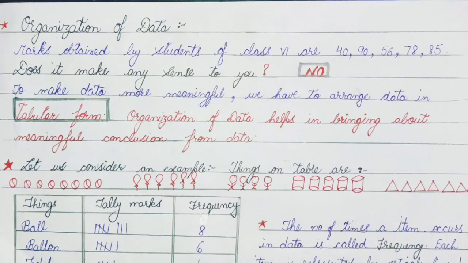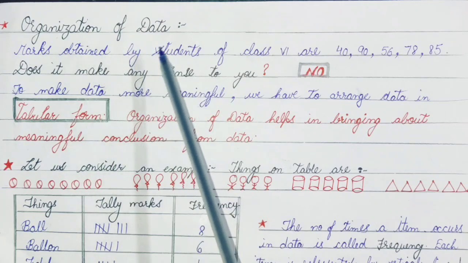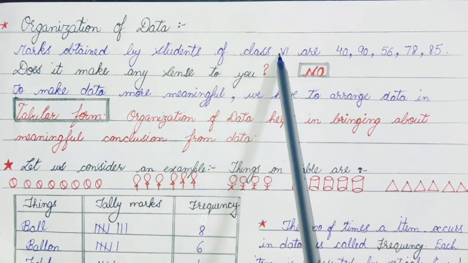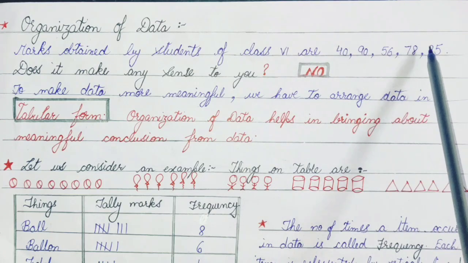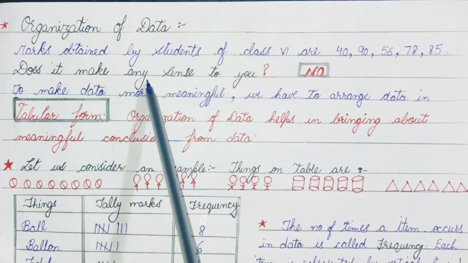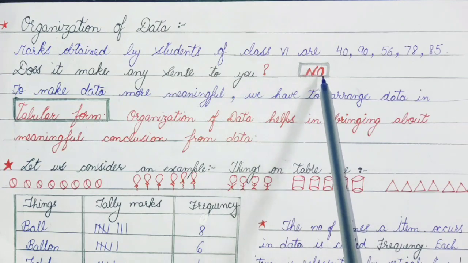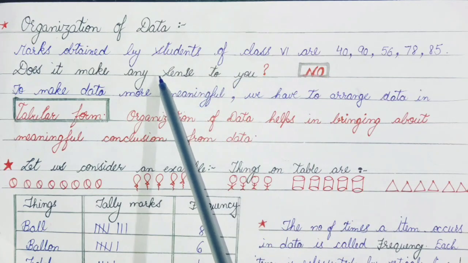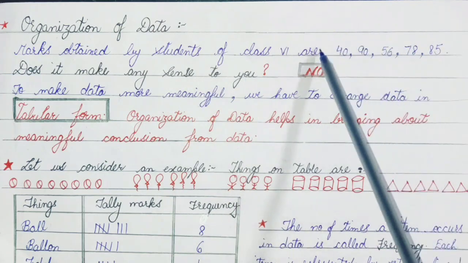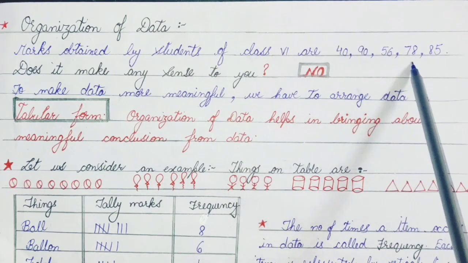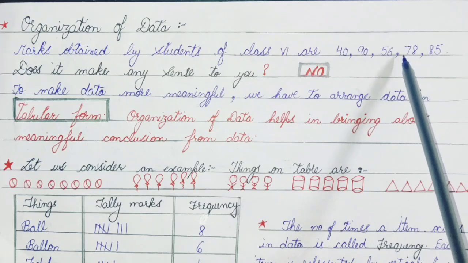Yes, our next point is organization of data. Marks obtained by students of class 6th are 40, 90, 56, 78 and 85. Does it make any sense to you? No. Why, class? Why does it not make any sense? The reason is, after looking at this data, can you form any conclusion? Can you derive any conclusion, class?